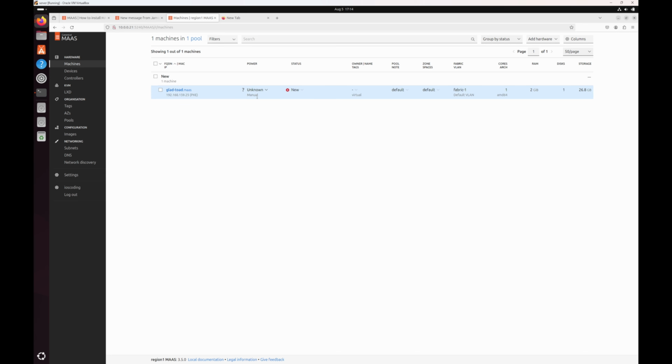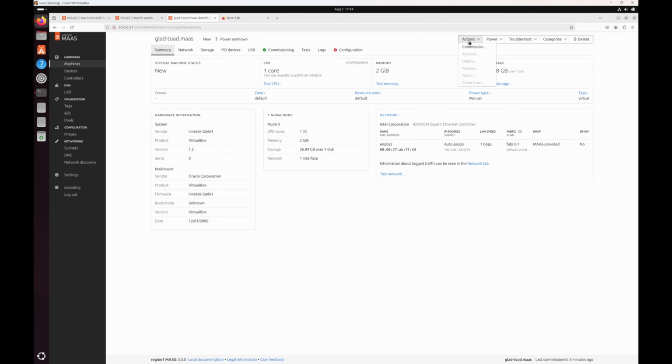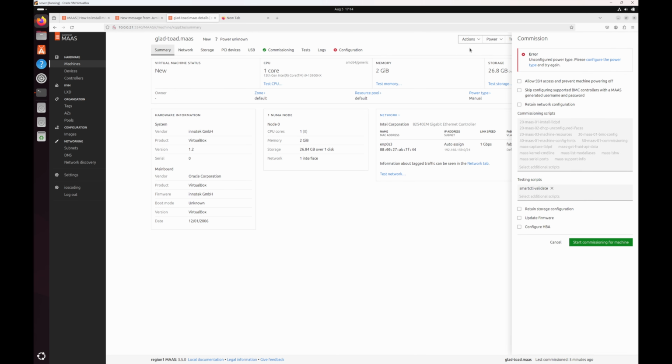Right now the machine will go through another commissioning state again, because initially the MAAS controller did not know about the state of our shell VM. But usually what happens is once the new state has been achieved, we can put the machine into a commissioning mode. That's what we will do. So select the machine in here, go to actions, and then click on commission. Right now it just says there is an unconfigured power type. Let's see if we can go through.